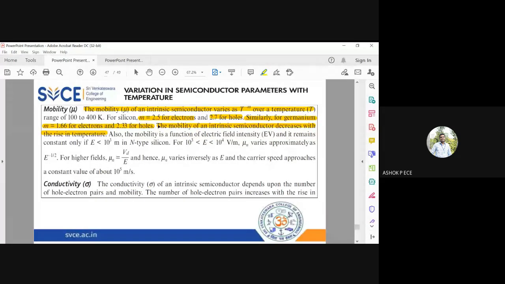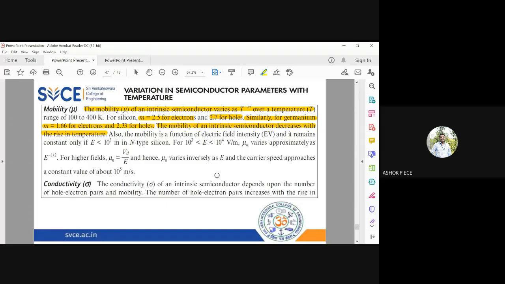Now mobility, whatever be the type of semiconductor, intrinsic, extrinsic, N type or P type, the mobility will always decrease with temperature. Okay, mobility will decrease with temperature. And we have seen that in every atom you have electrons and holes, always electrons will have higher mobility compared to holes. That logic also you should remember.